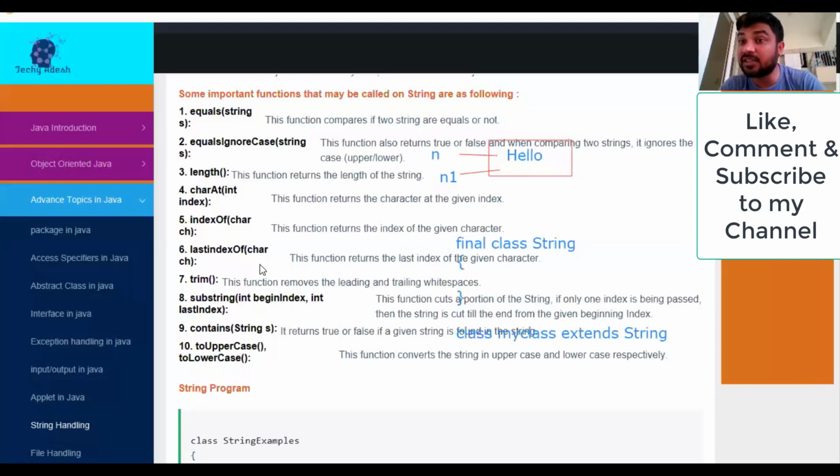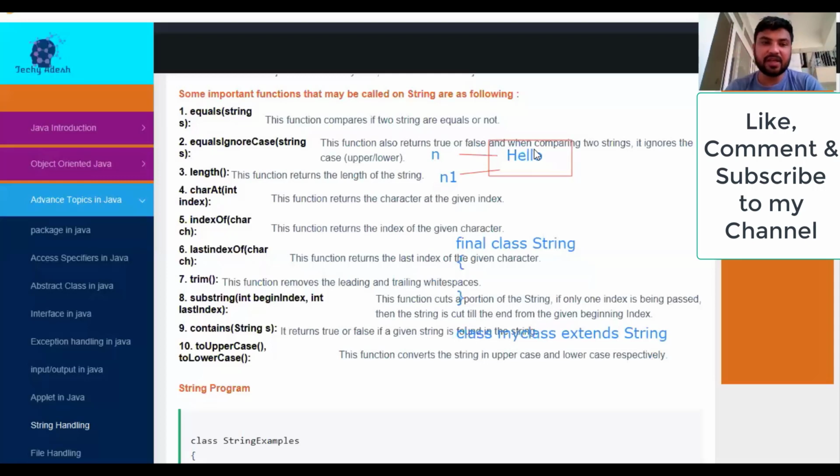Yes, it will give 3. The start index is from 0: H is 0, E is 1. It will return 3 because the second L, in this example, see over here, are you seeing the cursor? If I call lastIndexOf, so this is 0, 1, 2, 3. 3 is the index of L, right? So it will give 3. Clear? Any doubt? No, sir.